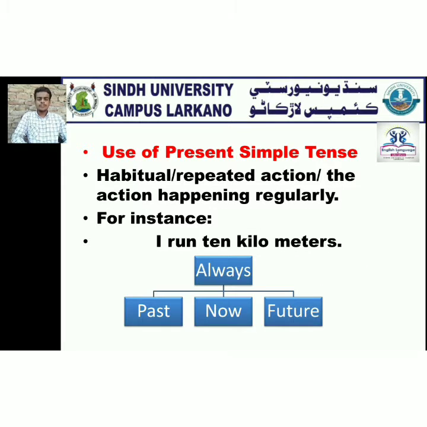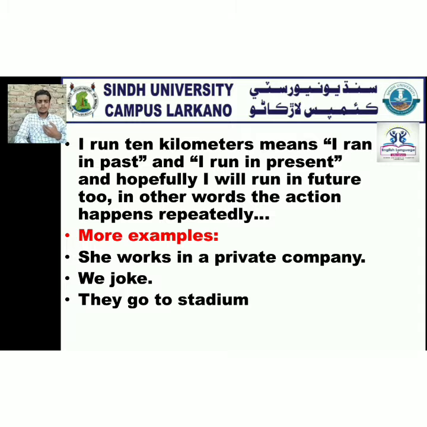Use of present simple: habitual, repeated actions, the action happening regularly. For instance, I run 10 kilometers. I run 10 kilometers means I ran in past and I run in present, and hopefully I will run in future too. In other words, the action happens repeatedly. More examples: she works in a private company. We jog. They go to stadium.